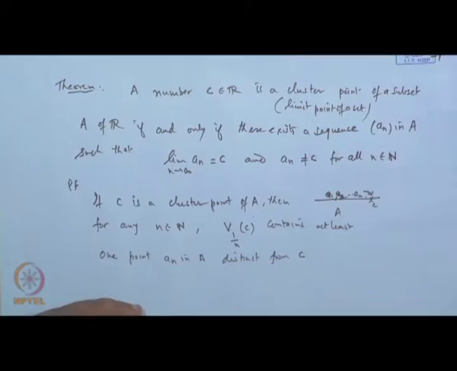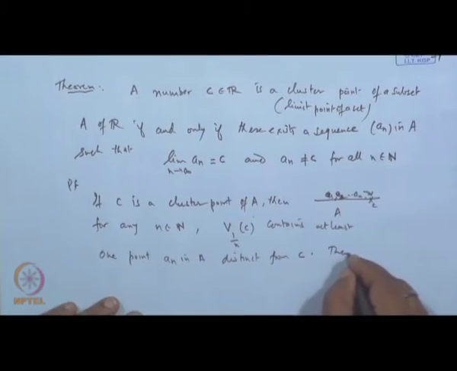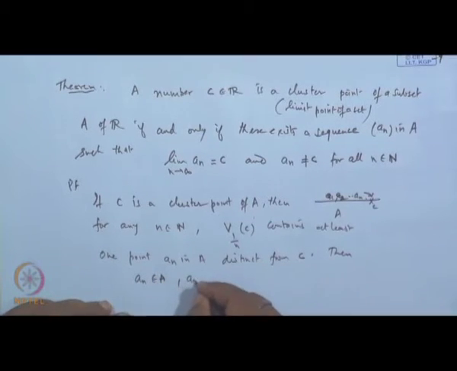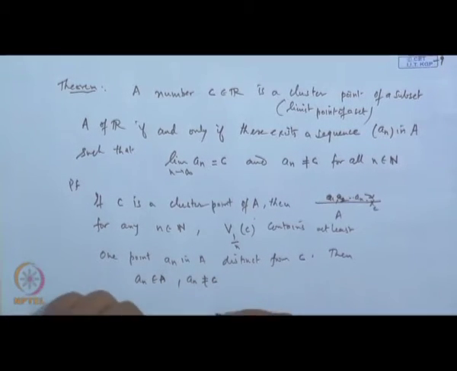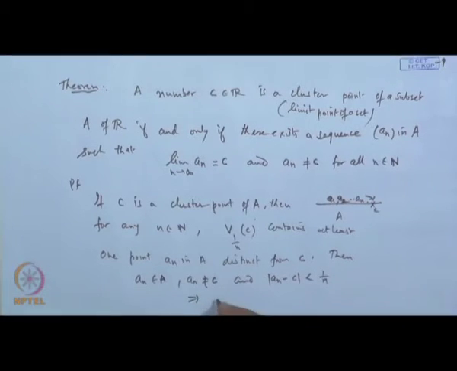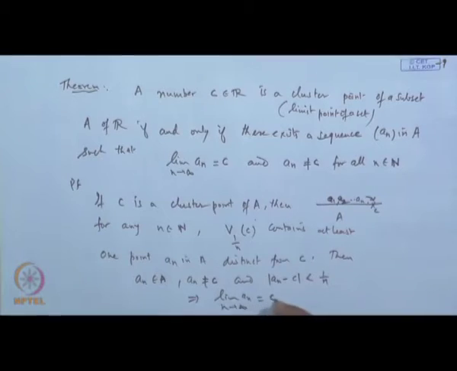This is by definition of the cluster point. So what we get? We get a_n's, which are different from C, and the distance of a_n minus C is less than 1 by n, and this is true for each n. There will be some a_n's. So this implies the limit of a_n as n tends to infinity is C.